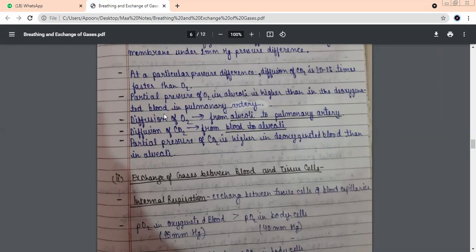क्योंकि हमने पहले भी पढ़ा था from high pressure to low pressure. So the oxygen is coming from the alveoli to the blood. इसका मतलब pressure किस में ज्यादा है, alveoli or blood? Alveoli. Always remember it is from alveoli. So oxygen will go from alveoli to the blood.